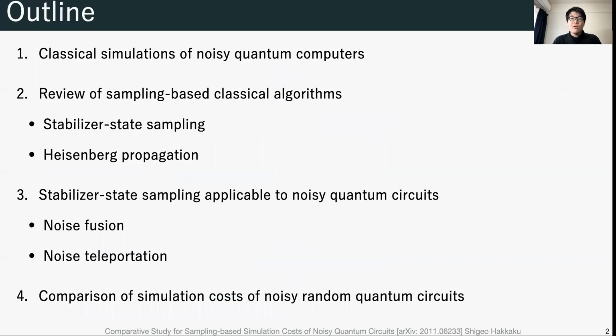This is the outline of this talk. First, I'd like to explain the classical simulation algorithms for noisy quantum circuits. Second, I'll briefly review two sampling-based classical algorithms, stabilizer state sampling, proposed by R. Campbell and Mark Howard, and Heisenberg propagation, proposed by Patrick Rall and the others. Then, I'll explain how to extend the stabilizer state sampling algorithm to noisy quantum circuits, which we propose, and compare the cost of noisy random quantum circuits by both algorithms.